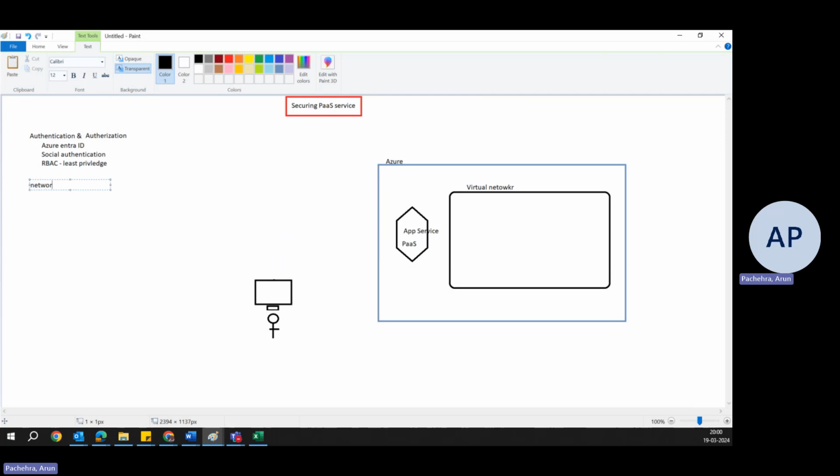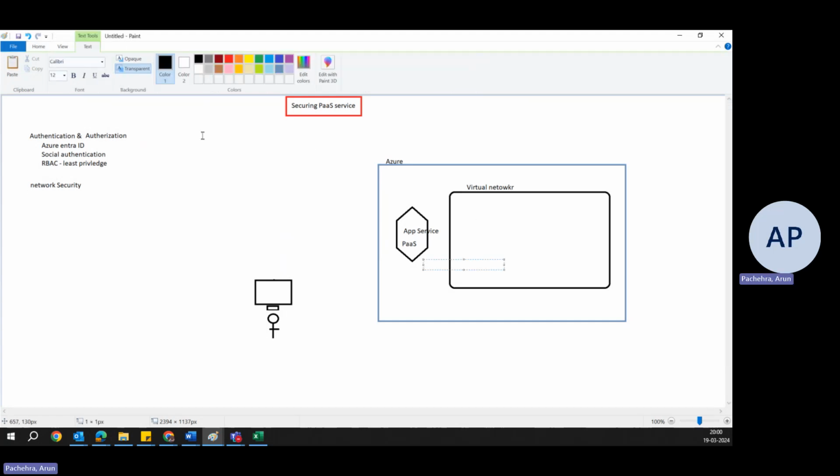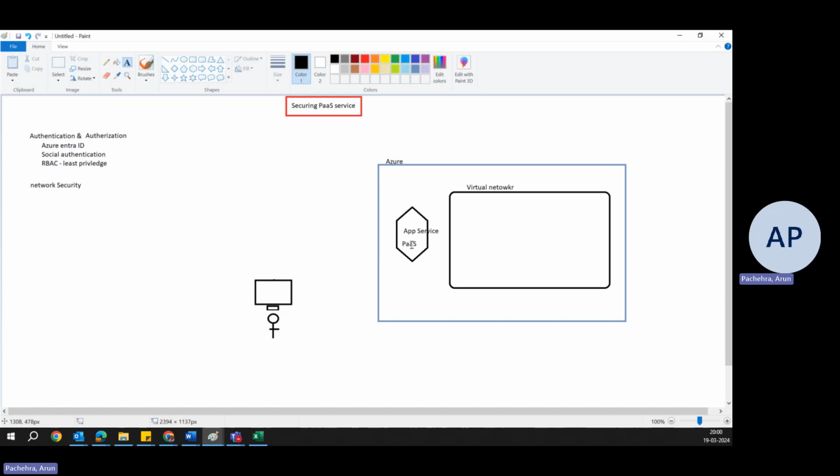network security. I told you network security will come. So network security is here. What can we do in network security? As I told you at the beginning, this is a PaaS service, publicly accessible, and it is not inside your private isolated virtual network, but it doesn't mean you can't enable something to make it part of your network. Yes, you can.